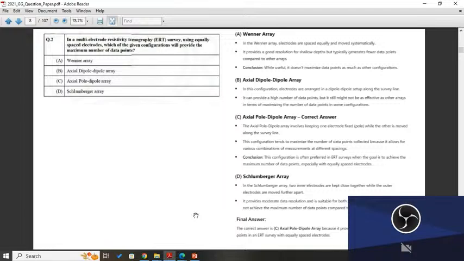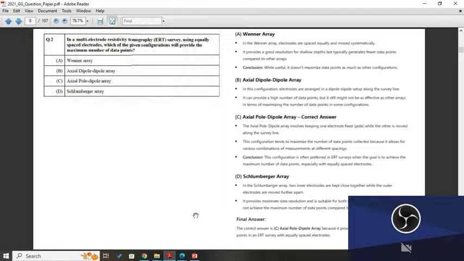Option C is the axial pole dipole array. The axial pole dipole array involves keeping one electrode fixed as the pole while the other is moved along the survey line. This configuration tends to maximize the number of data points collected because it allows for various combinations of measurements at different spacings. So the conclusion is that this is the correct answer, because this configuration is often preferred in ERT surveys when the goal is to achieve the maximum number of data points, especially with equally spaced electrodes. Schlumberger array, in this the poles are not placed at equal spacing.